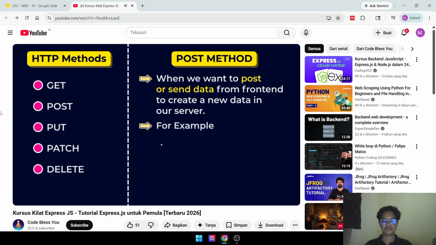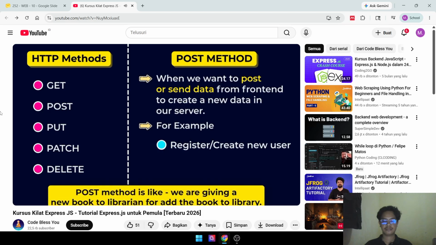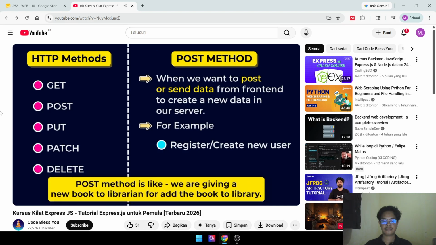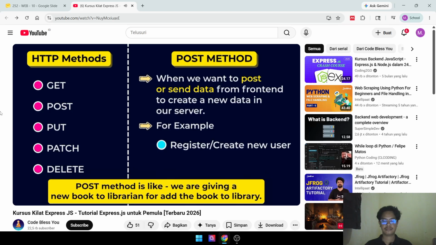For example, to register a new user, we have to send user data from the frontend and that will create new data in our server. Think of it like we are giving a new book to the librarian to add the book to the library.